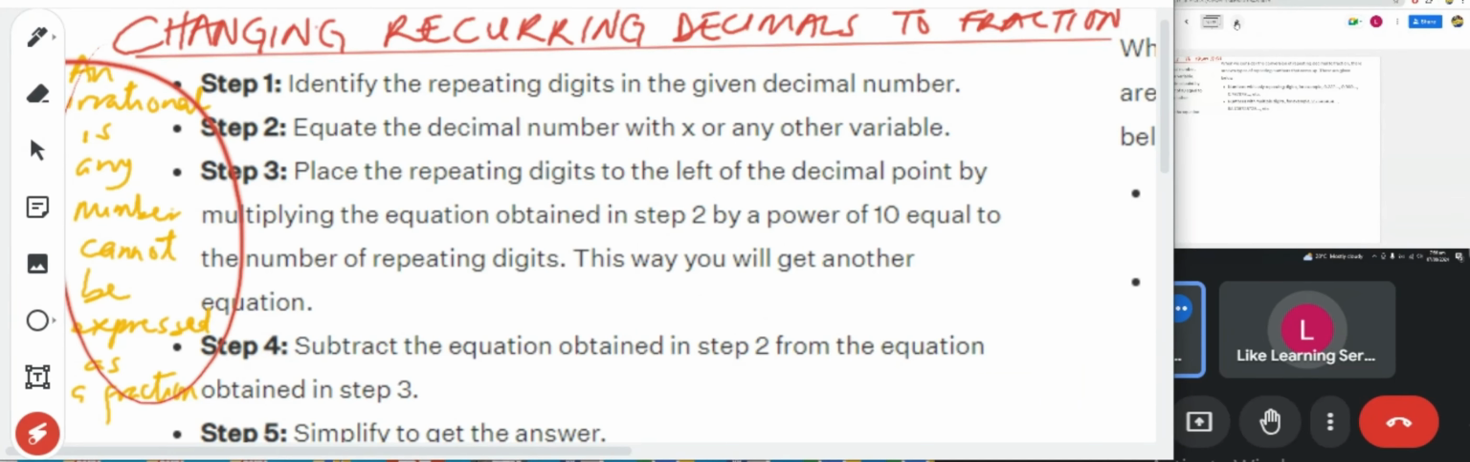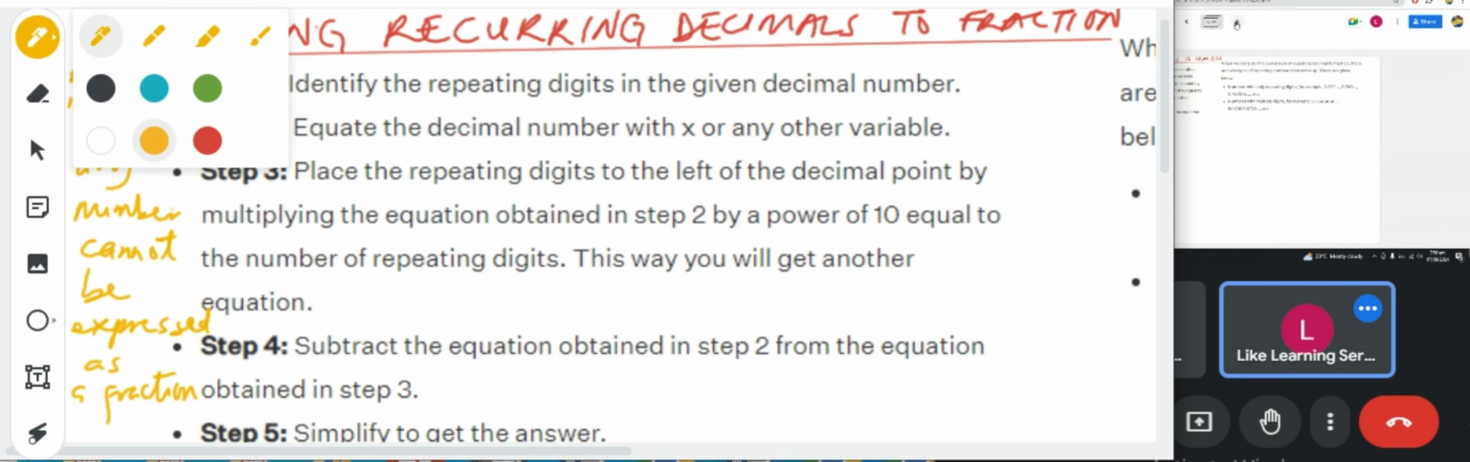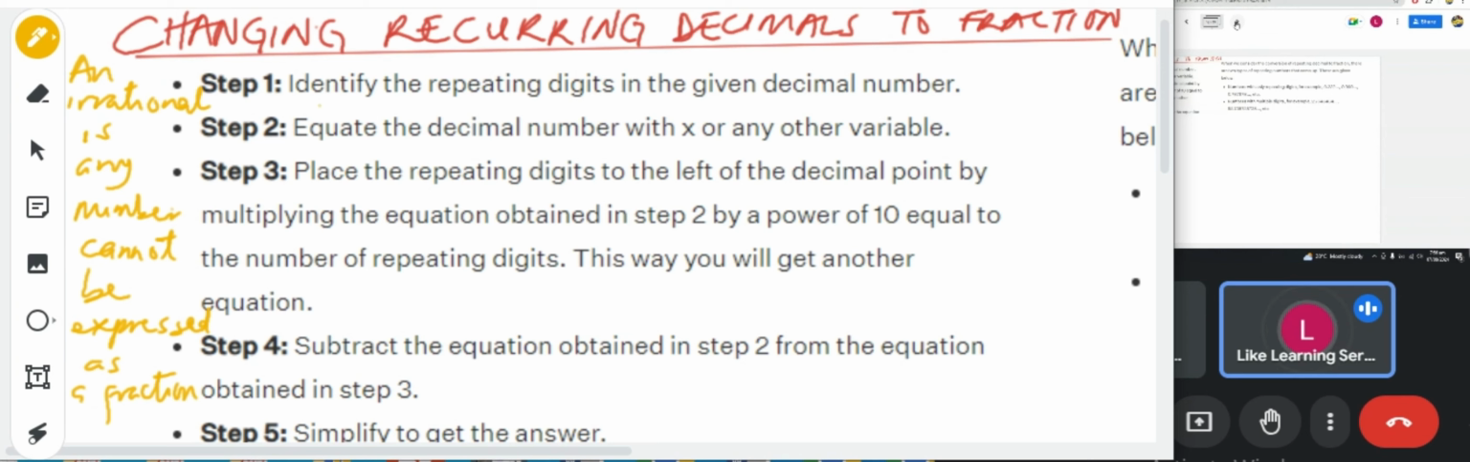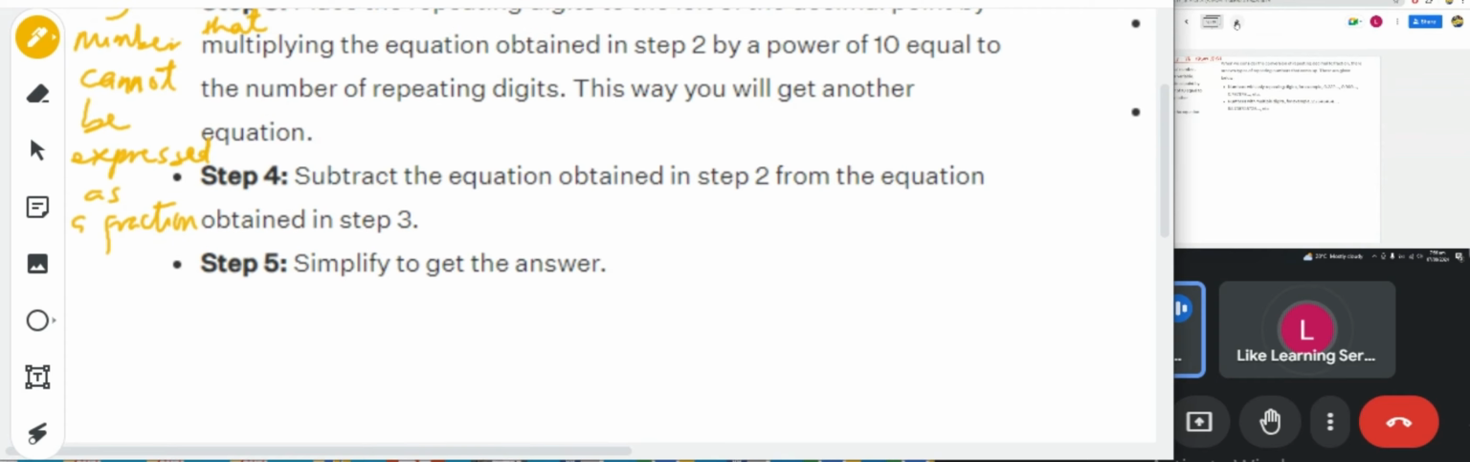An irrational number is any number that cannot be expressed as a fraction. Anything you can express as a fraction is a rational number. I'll just give you a few examples.